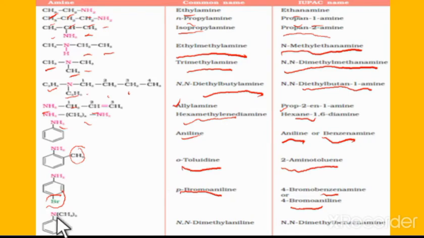Okay, in the case of the benzene ring with N having two methyl groups, we can write the common name as N,N-dimethylaniline. The IUPAC name is N,N-dimethylbenzenamine. So this way we can write the names of the amines.